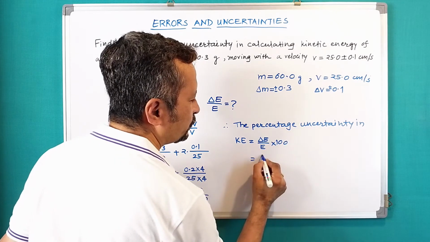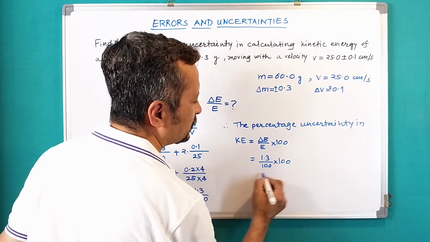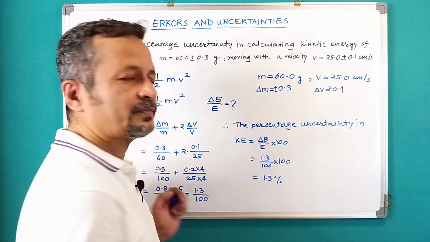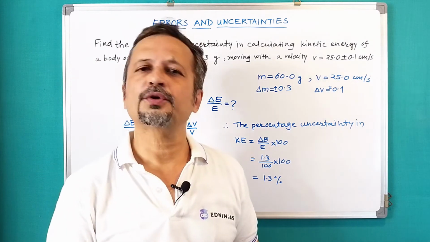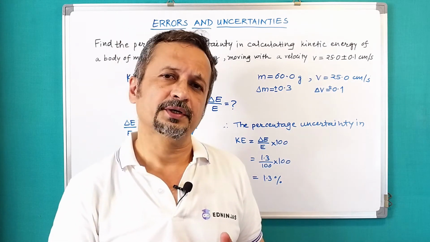So that would be equal to 1.3 upon 100 into 100, which is 1.3%. So that is how we are going to solve numerical problems here in the exam.